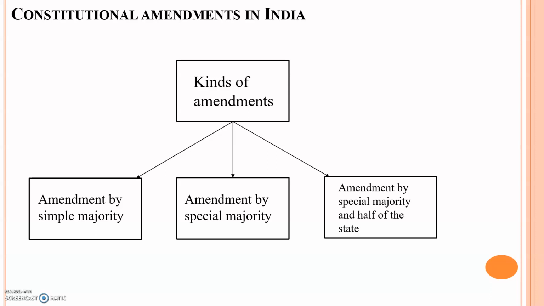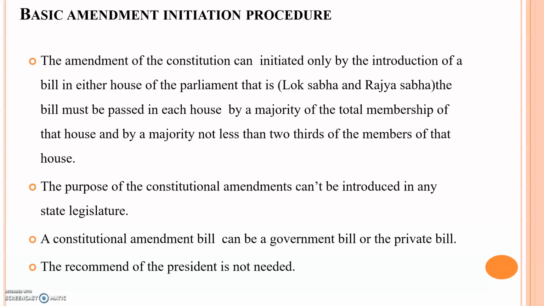Special majority means two-thirds of the members present and voting, and 50% of the members supporting the provisions for the amendment. But in the third type, it is special majority with the consent of half of the states. The word consent describes that the states will support it. So these are the basic Indian amendment procedures.